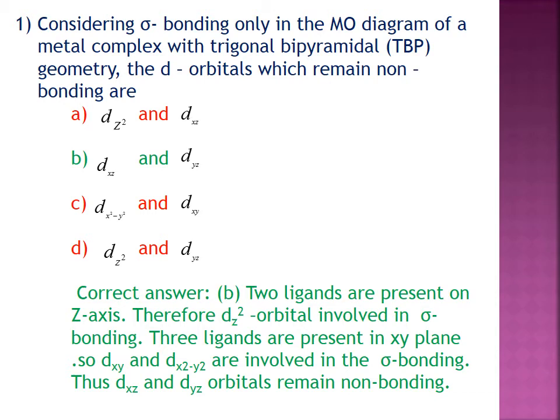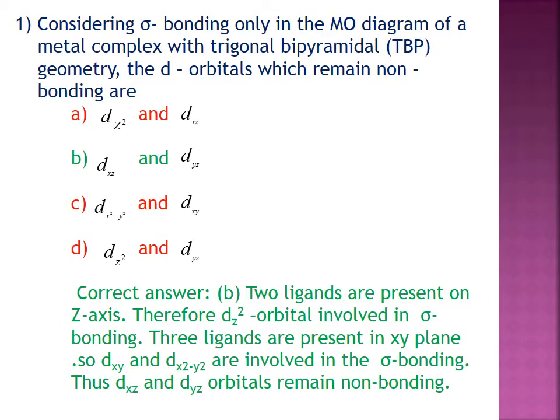Welcome to this program. Now we are going to discuss the answer key for the online test 2, unit 2 test examination. Question 1. Consider the sigma bonding only in the MO diagram of a metal complex with trigonal bipyramidal geometry.